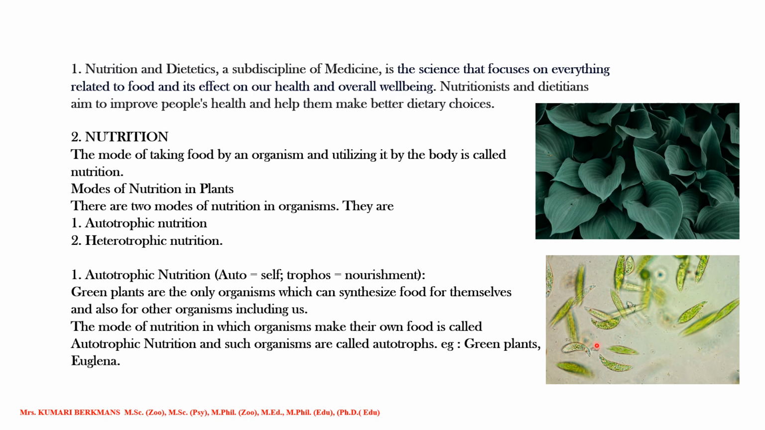Some unicellular organisms, for example Chlamydomonas, also have chlorophyll inside, so they also prepare their own food. These are called phytoplanktons. Phyto means plants. Next one, heterotrophic nutrition. Heterotrophic means the organisms which depend on other organisms for food are called heterotrophic organisms. All the organisms other than plants come under this group.